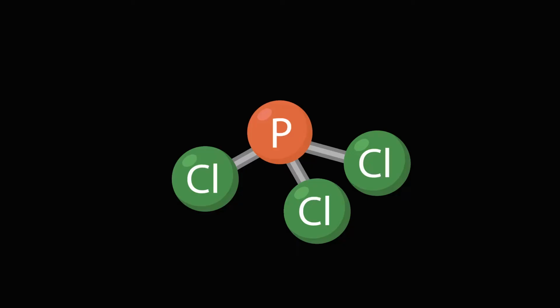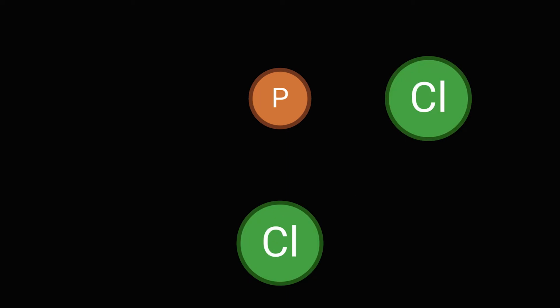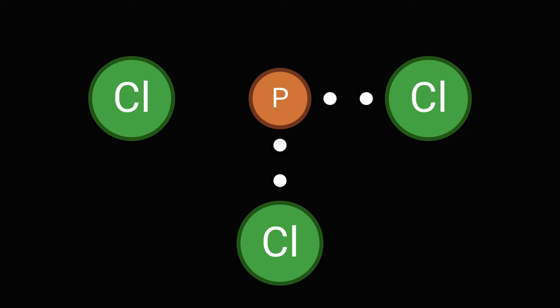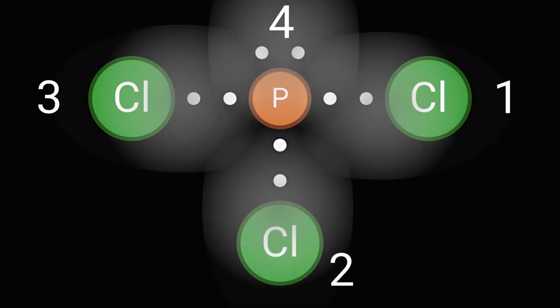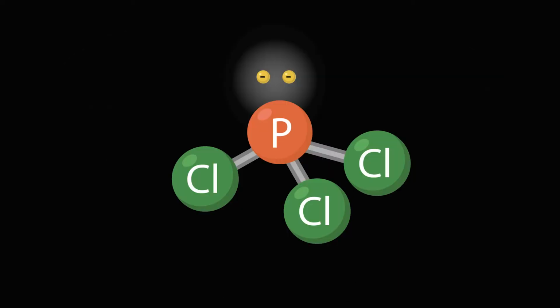Phosphorus trichloride. What is the geometry of this molecule? Let's create a Lewis structure for it. Great. Now we can count the number of domains around it. There are 4, and 3 of those are bonding domains. Thus, phosphorus trichloride is trigonal pyramidal.